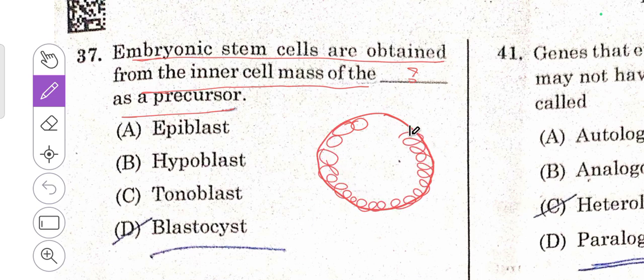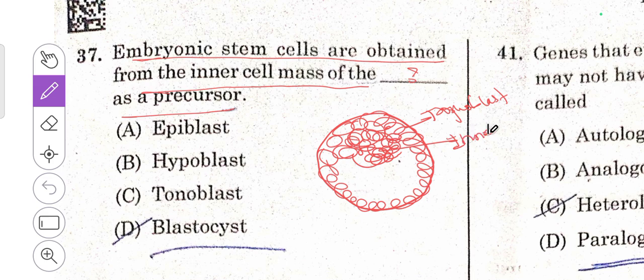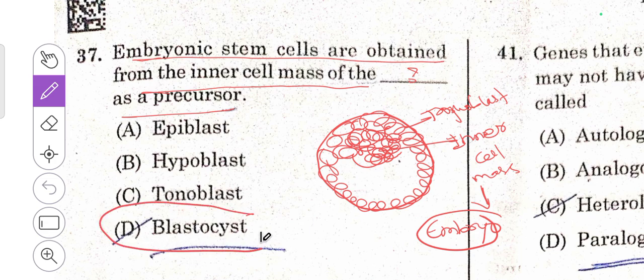So the outer trophoblast layer and inner, this one will be called the inner cell mass. This inner cell mass will form a future embryo. So this one will be seen in the case of blastocyst.